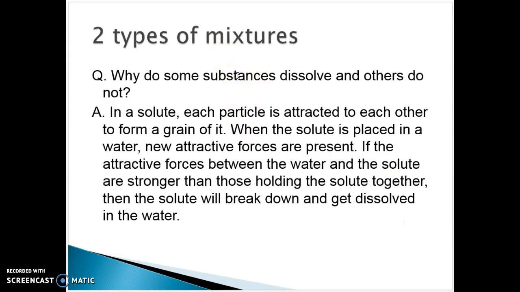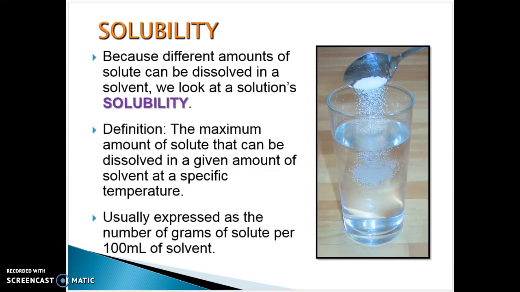Why do some substances dissolve and others do not? In a solute, each particle is attracted to each other. When the solute is placed in the water, that new attractive force is present. That's what I talked about with the polarity of the water, how it has a positive and a negative end, slightly positive, slightly negative. And sometimes that attractive force between the water and the solute is strong enough to pull it together, and sometimes they're just not attracted.